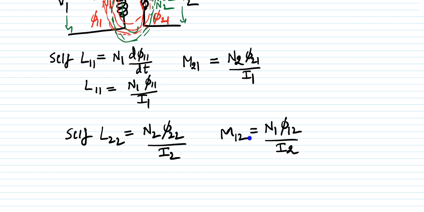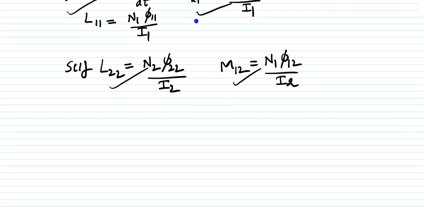So this is the expression you can get. This is the self inductance of the first coil and the mutual inductance of the second coil due to the first coil current, and this is the self inductance of the second coil, and this is the mutual inductance in the first coil due to the current in the second coil. So you can easily understand what is meant by self inductance and mutual inductance in this concept.